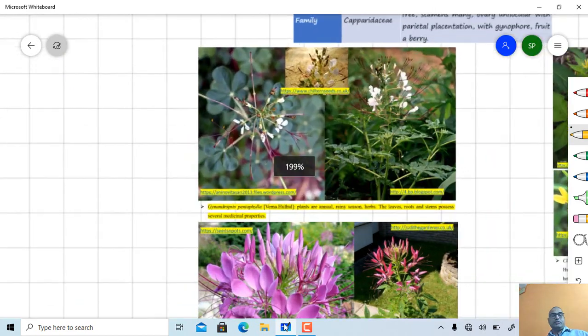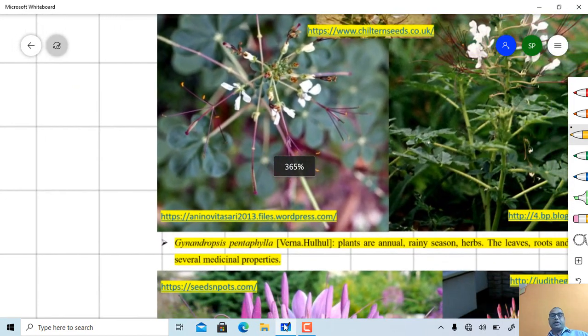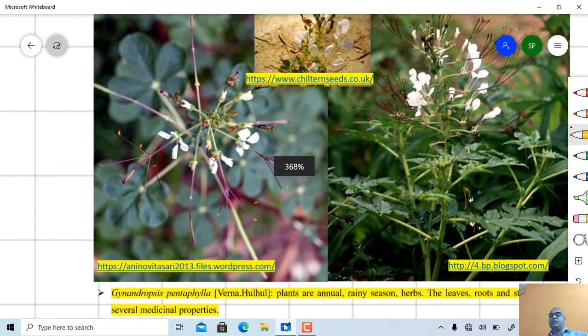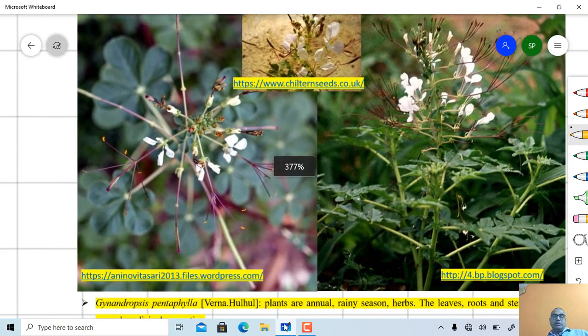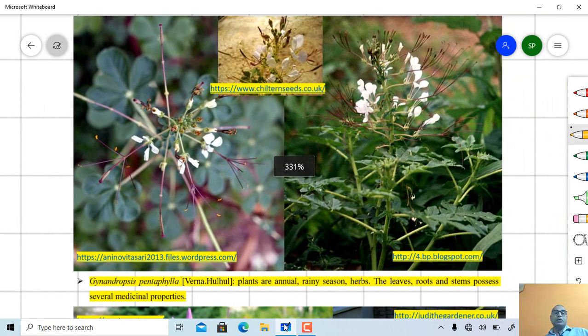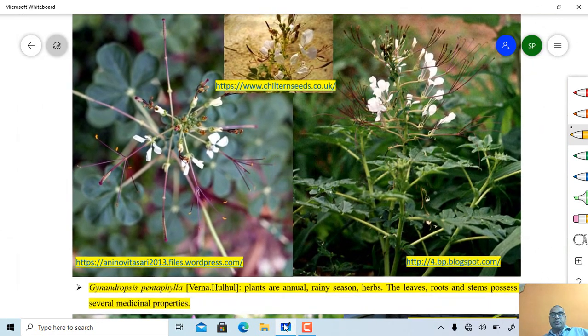This is the first figure, Gynandropsis pentaphylla, a common weed. The vernacular name is hulhul. In Marathi, it is called hulhul. Plants are annual, growing in the rainy season. Plants are herbaceous. Leaves, roots, and stem have several medicinal properties. So this is the habit of the plant.